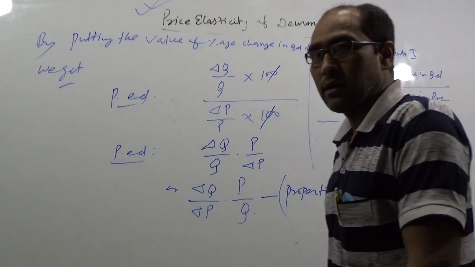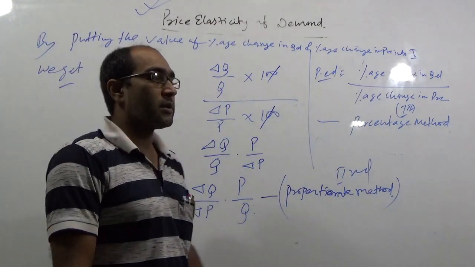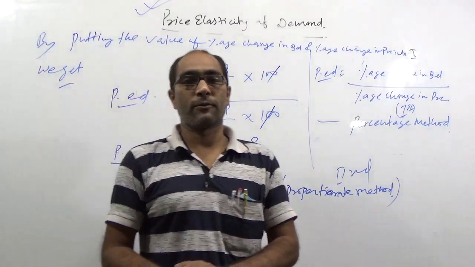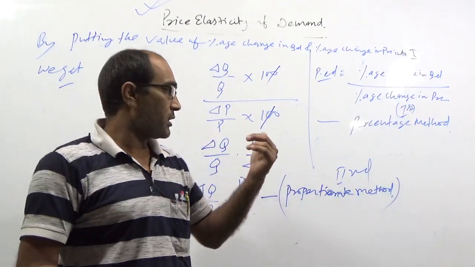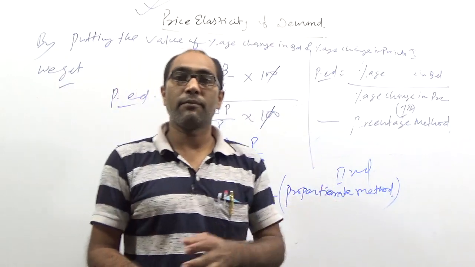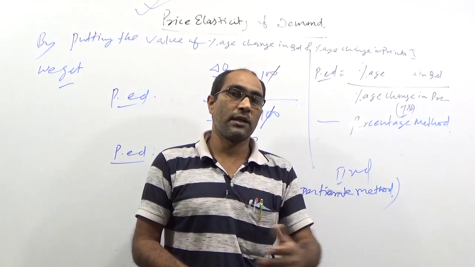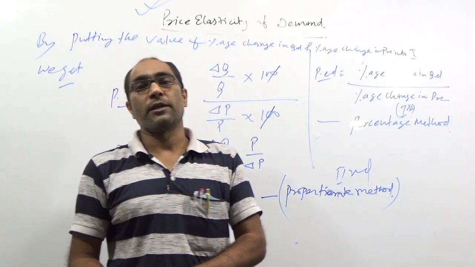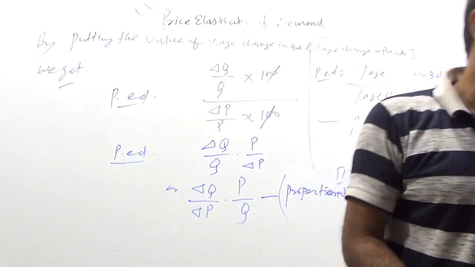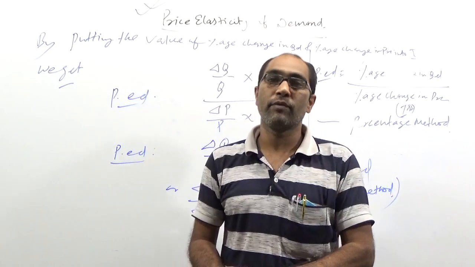There are two formulas you can develop here to calculate the responsiveness of quantity demanded with respect to change in its price. So you can apply either percentage or proportional. For the percentage method, you need to calculate percentage change in quantity demanded and percentage change in price separately. After calculating both percentage changes separately, you have to calculate the ratio between the percentage changes.